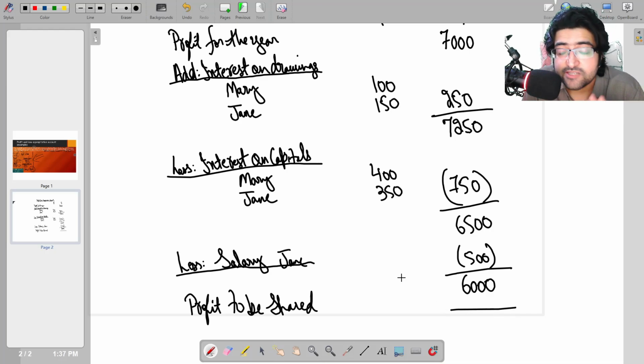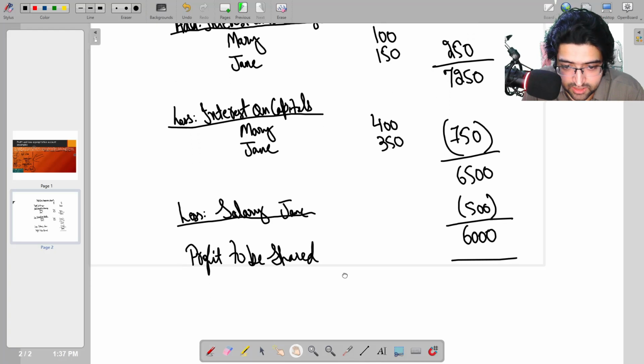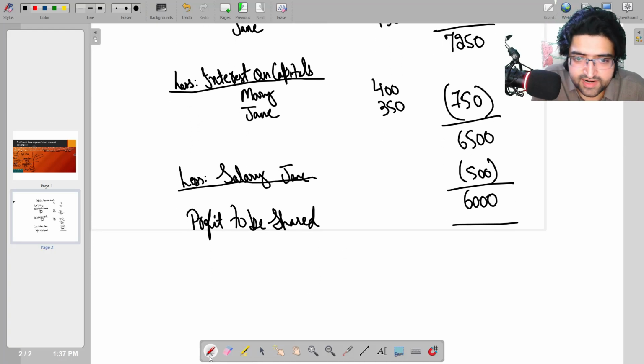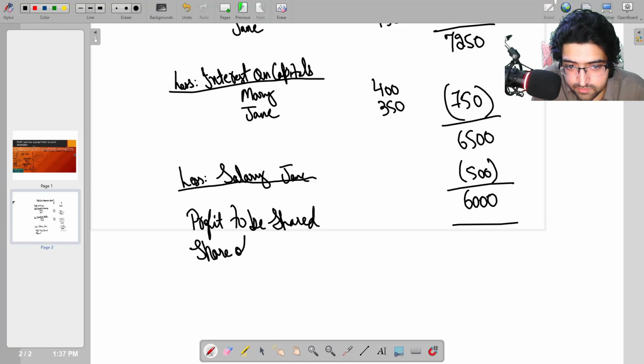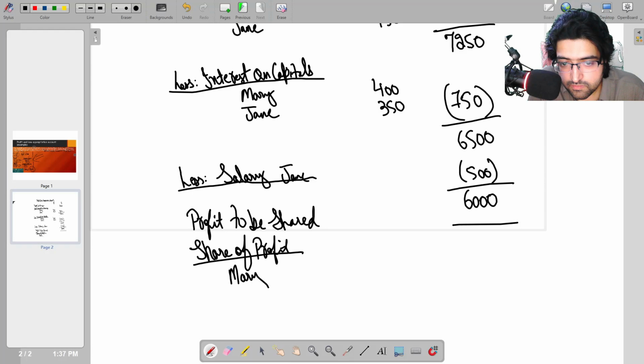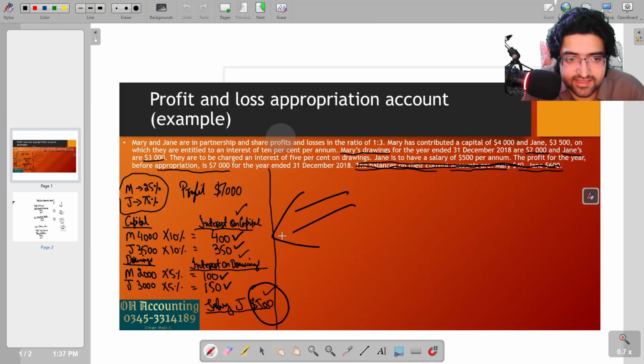Now we have to divide this profit between the partners. So you will write share of profits. This is the subheading, and then Mary and Jane. All right. So Mary should get how much out of this 6,000? Mary's share is 25%, as you can see, and Jane's share is 75%.